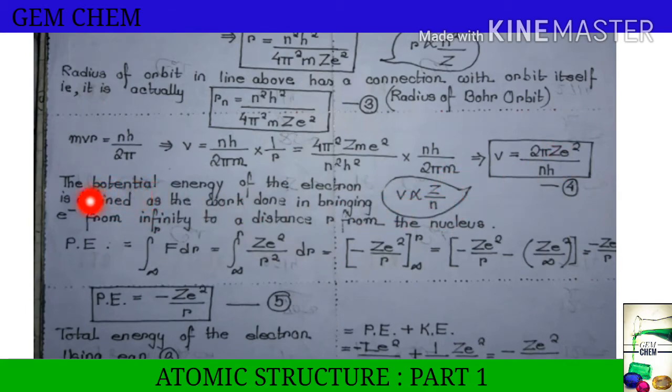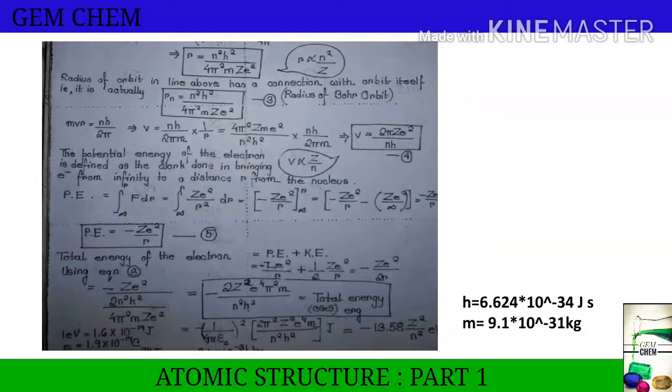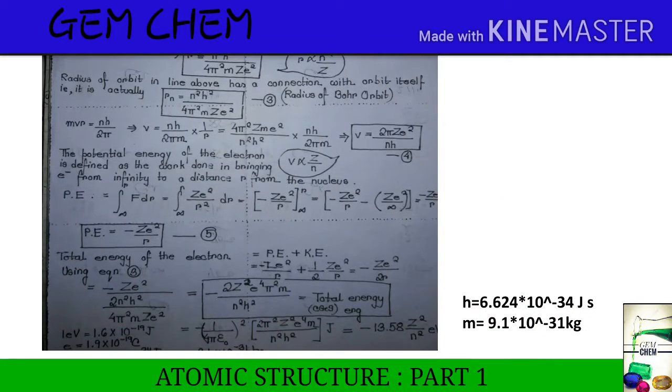Now what is potential energy here? The potential energy of the electron is defined as the work done in bringing the electron from infinity to a distance r from the nucleus. Suppose we consider an orbit with this as the nucleus and this is the electron. We need to make the electron come here, and it is present at infinite distance.